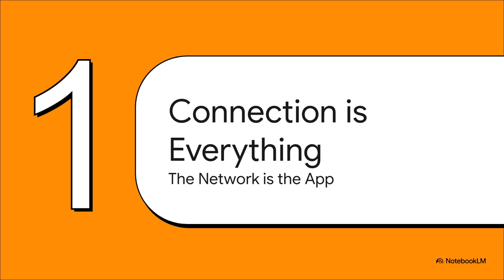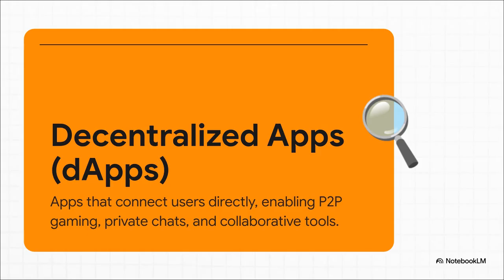And for a whole bunch of apps out there, this is the absolute truth. When we're talking about real-time, peer-to-peer experiences, the quality of that connection isn't just some feature. It is the entire experience. Specifically, we're talking about decentralized apps, or dApps. These are the apps where you and I connect directly to each other, with no big company servers sitting in the middle. Think about private chats, or those collaborative whiteboards, or even head-to-head gaming. This direct connection is amazing for privacy and control, but it also creates a pretty unique challenge.